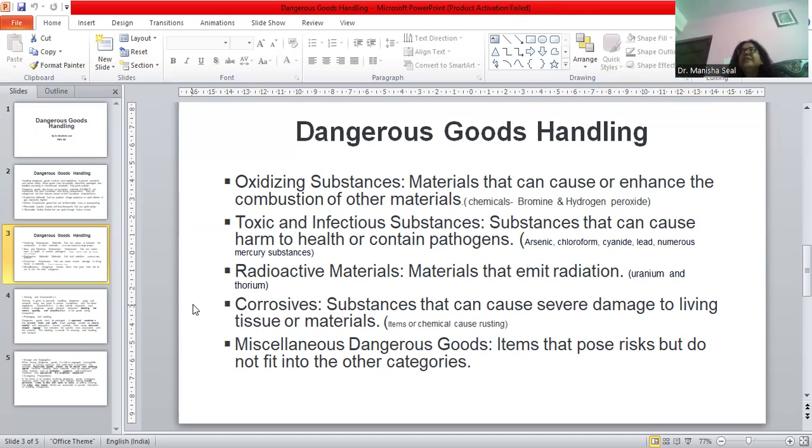Then miscellaneous dangerous goods, which can cause any type of life risk, or can catch fire, or can create any kind of issues while transporting from one destination to another, are all termed as dangerous goods and items.